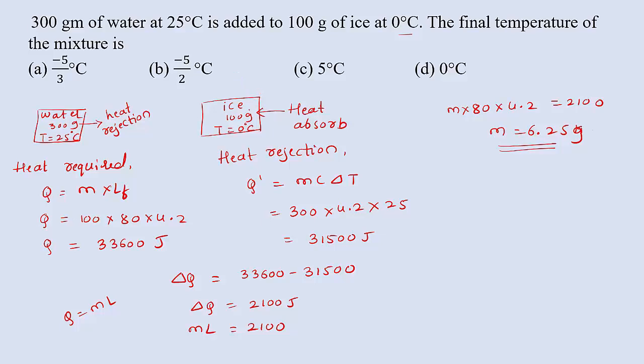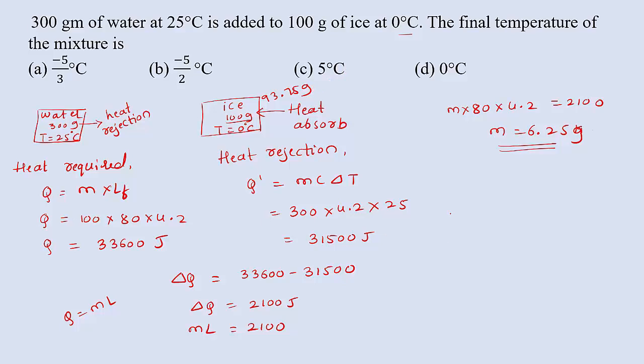Remember, initially the ice is 100 gram in total. Of that, 6.25 gram of ice remains at 0 degrees Celsius. 100 minus 6.25 is 93.75 gram. So 93.75 gram of ice is converted into water at 0 degrees Celsius, except 6.25 gram. The 93.75 gram is completely converted into water at constant temperature, because of latent heat of fusion.